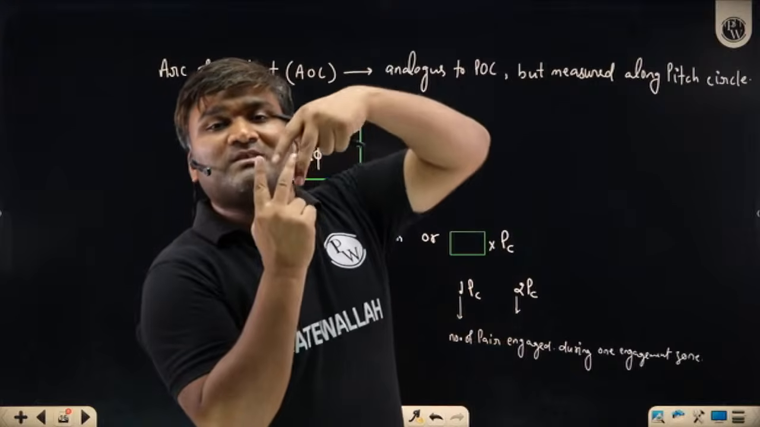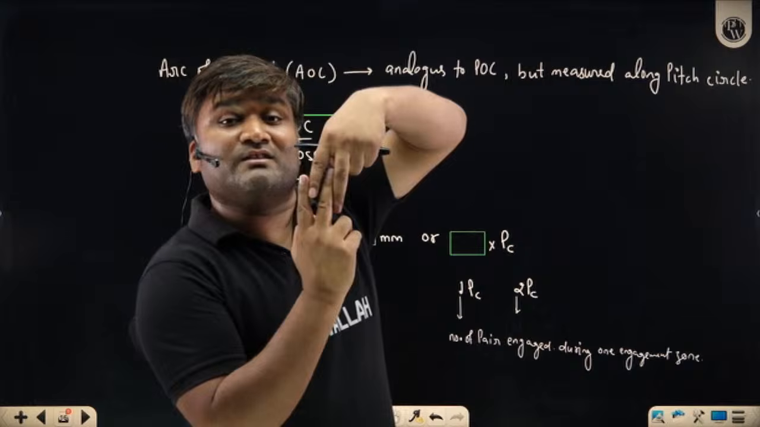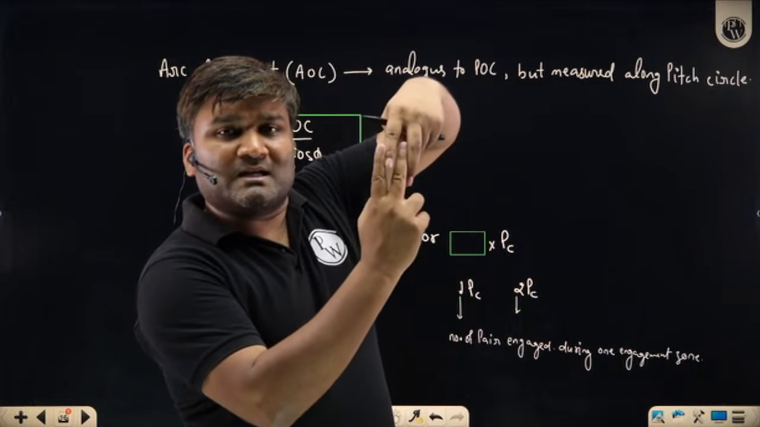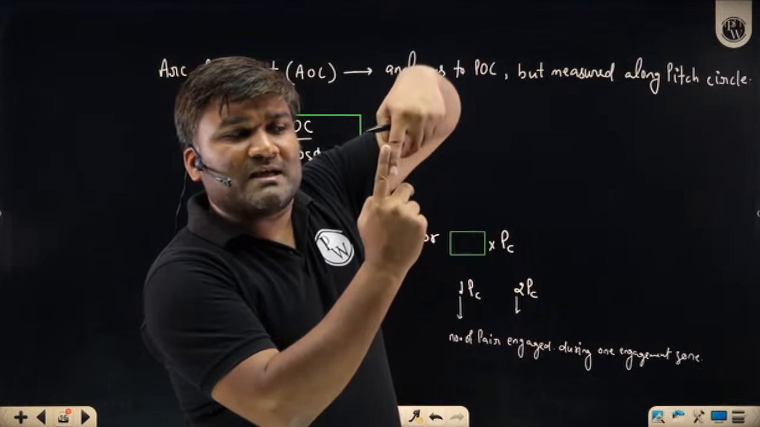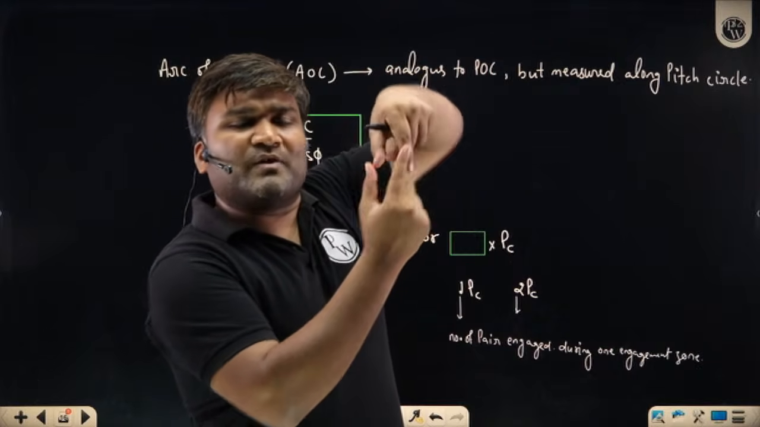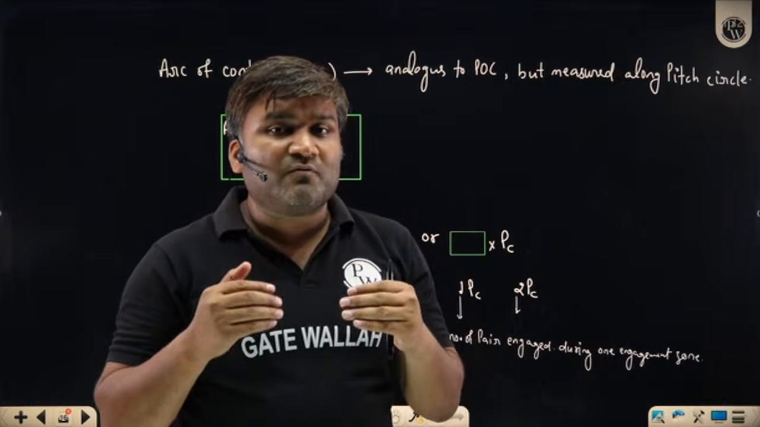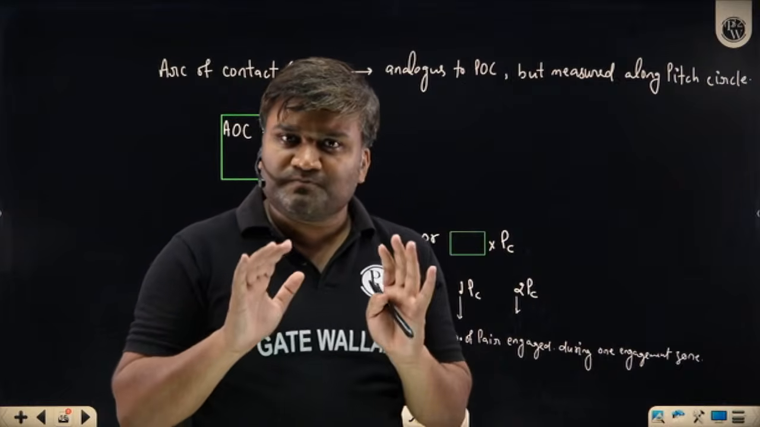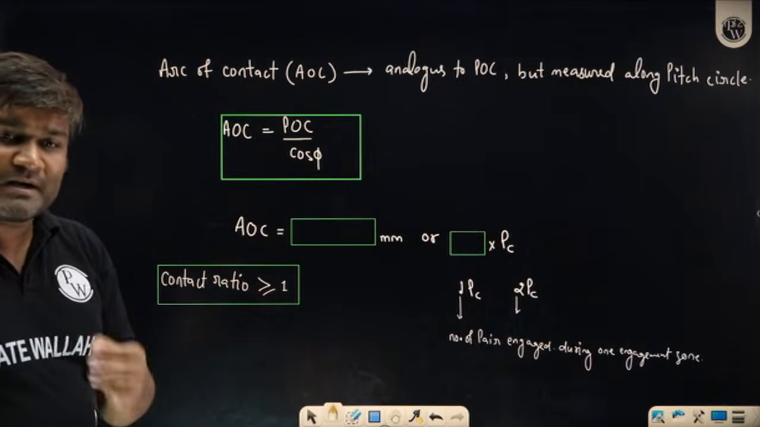So if two pairs are in contact, I am happy. Those two pairs together are sharing the load. At any time when the second pair disengages, another pair will come into the picture. So whenever you look, you will always find two pairs engaged. That is the meaning of contact ratio 2, contact ratio 3. Is it understood? So in the examination they can also ask, tell me what is the value of the contact ratio.